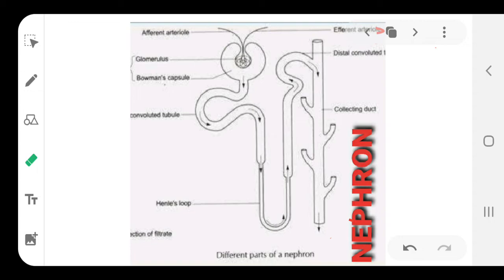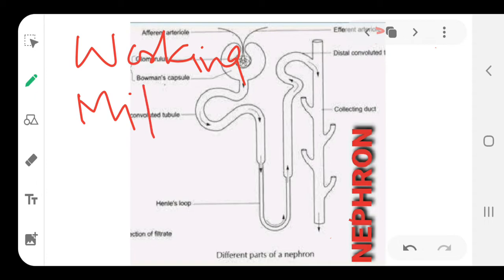Now let us see the working of the nephron in detail. Knowing the parts makes it easier to understand the working. Write it down: each kidney consists of approximately 1,000,000 nephrons, called excretory units. You can imagine such a massive network.